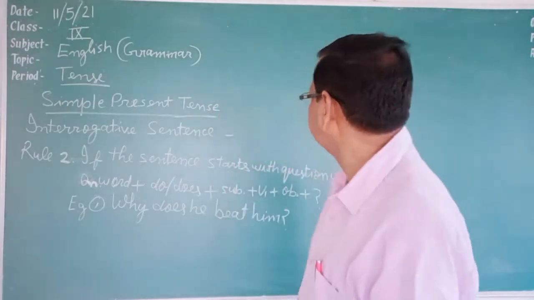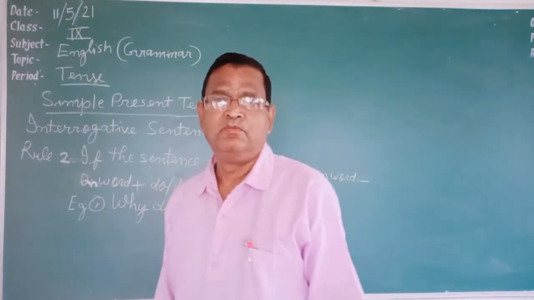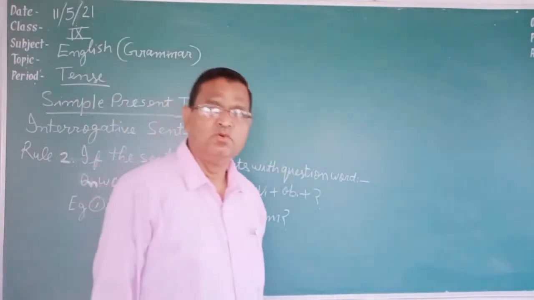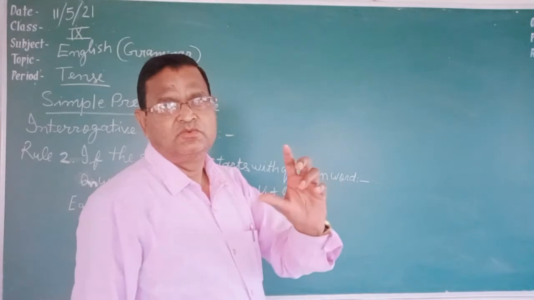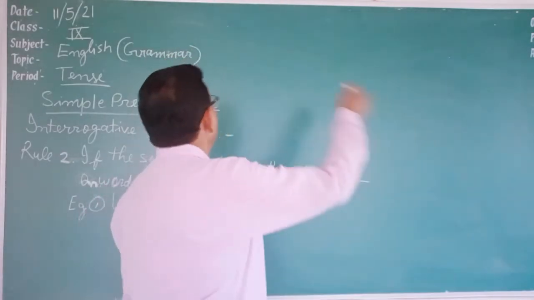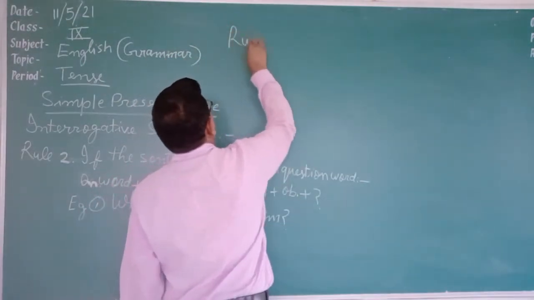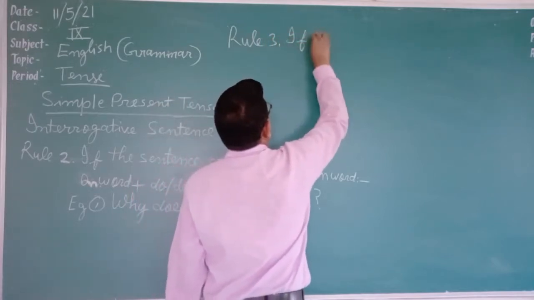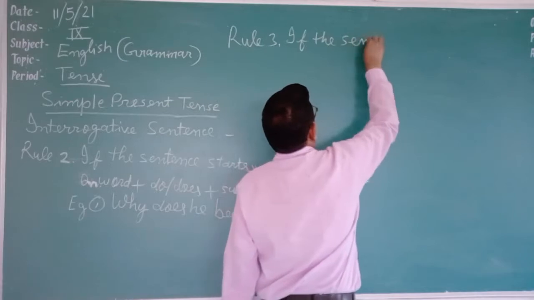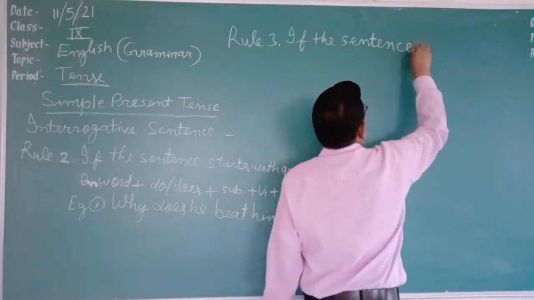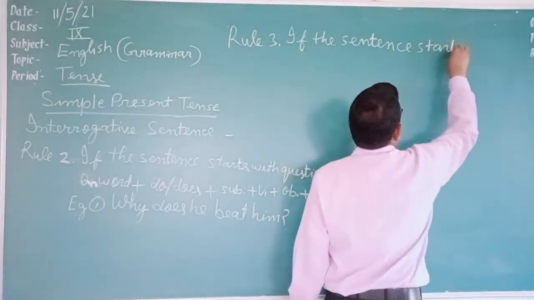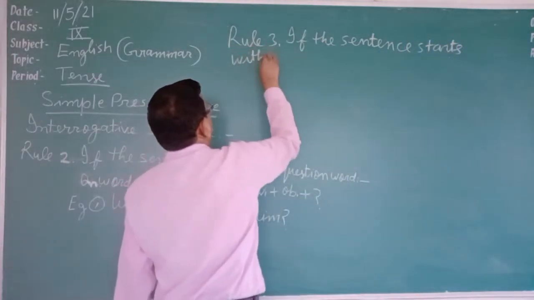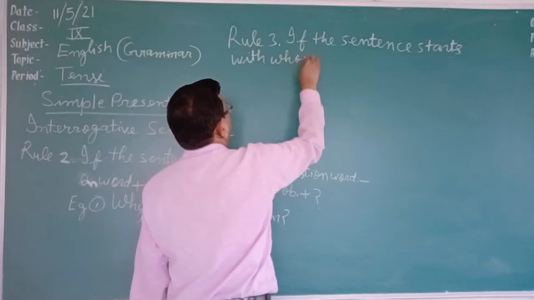But students, one more rule is there. If the sentence starts with who, not any other question word, only who, then another rule is followed. This is rule 3. Rule 3 is, if the sentence starts with who, this rule is followed.